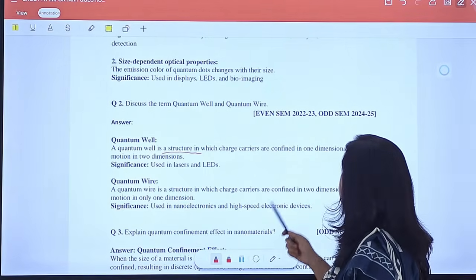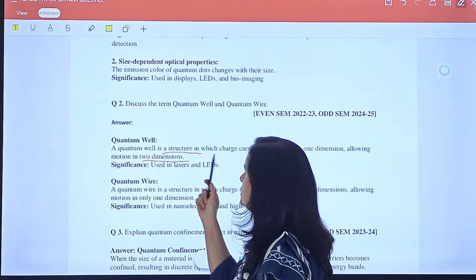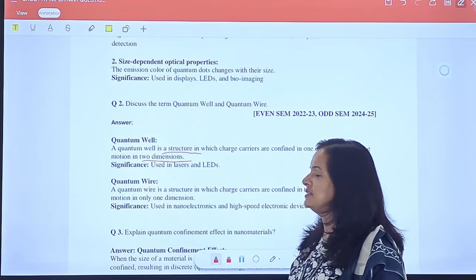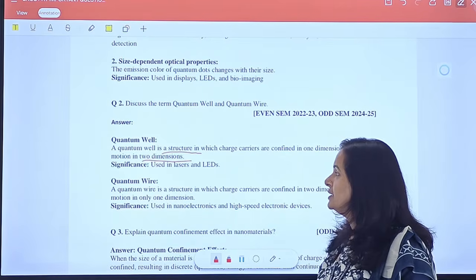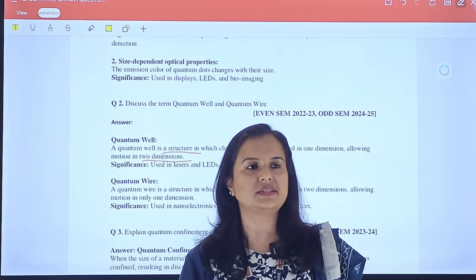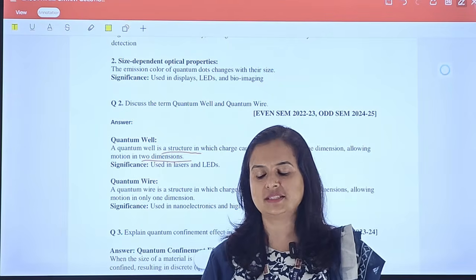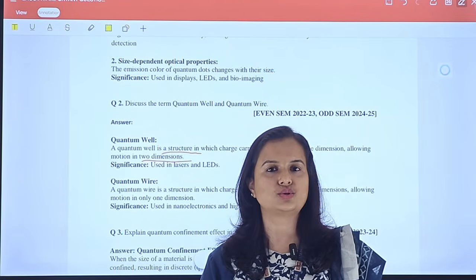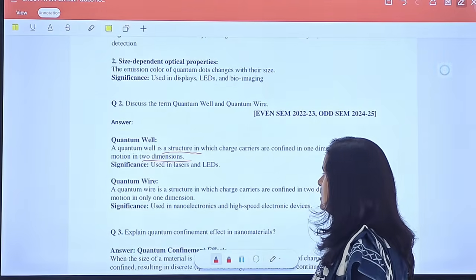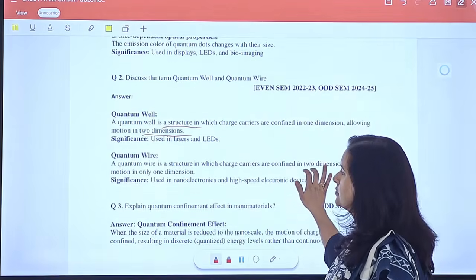So the charge carriers are allowed to move only in the 2 other dimensions in the quantum well, and these are used in lasers and LEDs. Second is the quantum wire. In a quantum wire at least 2 dimensions are in the nanoscale, and because of that charge carriers are confined in those 2 dimensions, and they can move only in 1 dimension. This is used in high-speed electronic devices.